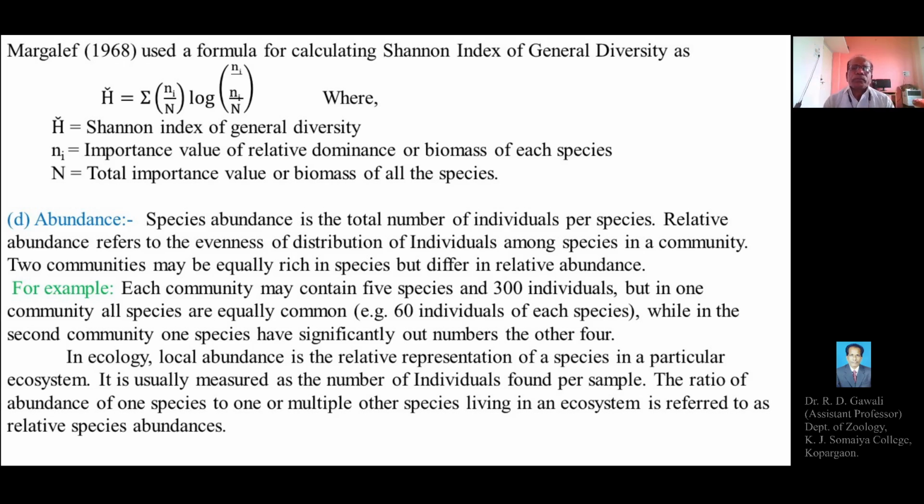In ecology, local abundance is the relative representation of a species in a particular ecosystem. The terms community and ecosystem have more or less similar meaning.